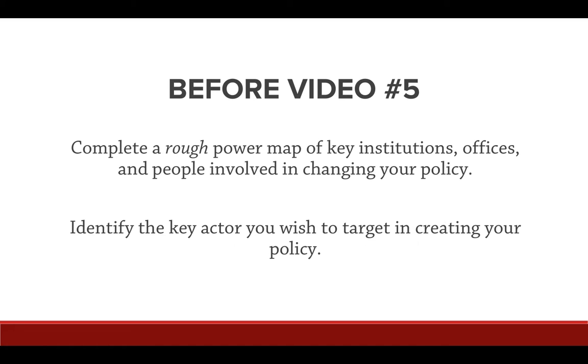So before the next video, complete a rough power map of key institutions, offices, and people involved in changing your policy. So in solving your issue, again, start with the problem or issue that you're focusing on and think about institutions that could be empowered to actually change that. And not all of them are the most evident, right? The Department of Labor for the United States does international work, okay? So don't restrict yourself to the obvious. Look around and see what institutions and offices are actually having an impact.